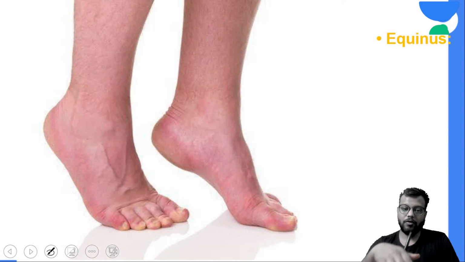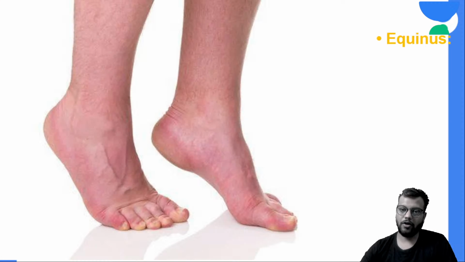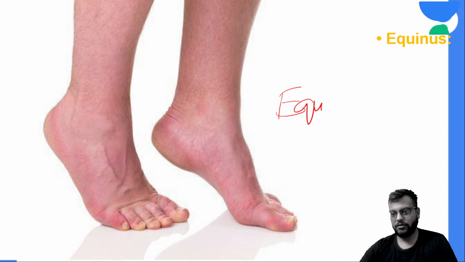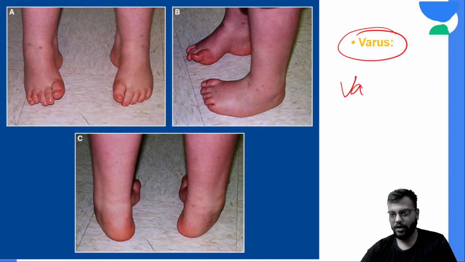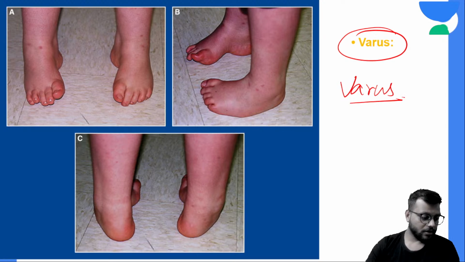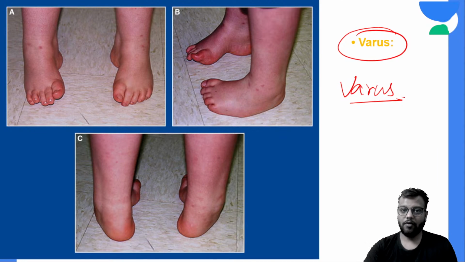Now here you can see walking on the toes, so this will be your equinus deformity. Okay, here you can see the inverted and the adducted foot. Okay, inverted and the adducted foot, so this is your varus deformity. Okay, this is your varus deformity, very well appreciated in the picture.